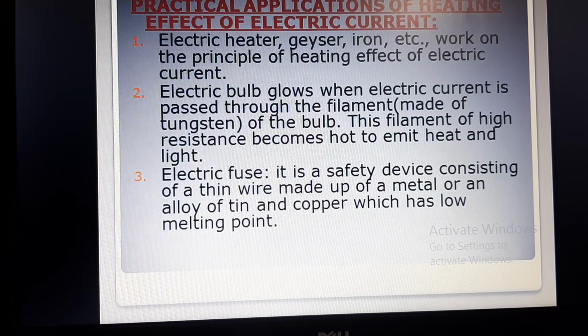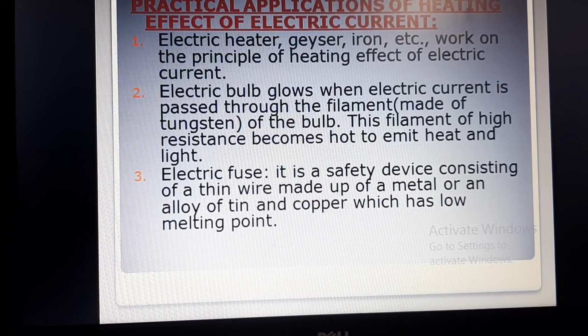Second one is electric bulb, which glows when electric current is passed through the filament of the bulb, and that filament is made up of tungsten. That tungsten becomes hot on passing electric current through it, and when it becomes hot, it produces heat and light, which glows and which also gives heat. Less amount of heat is there, but still it becomes hot. If the bulb has been glowing for longer hours and after that you touch it, you can imagine how hot it would be.